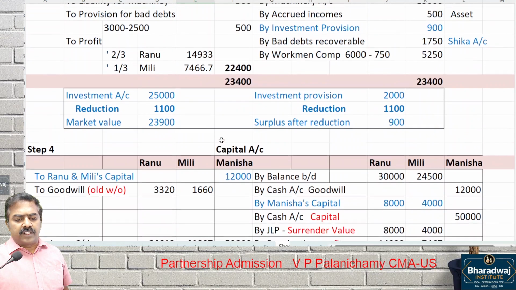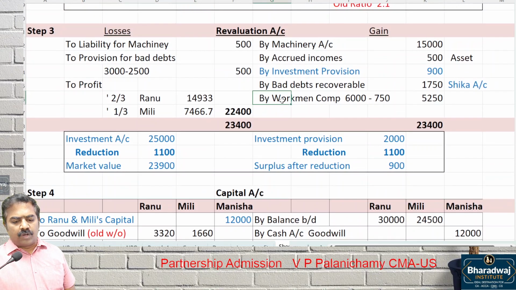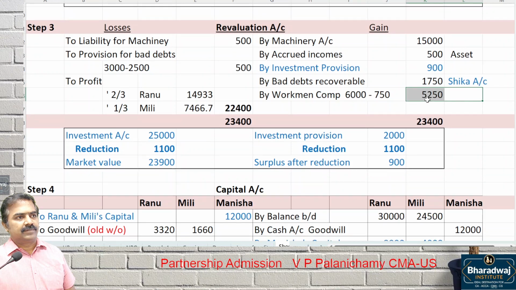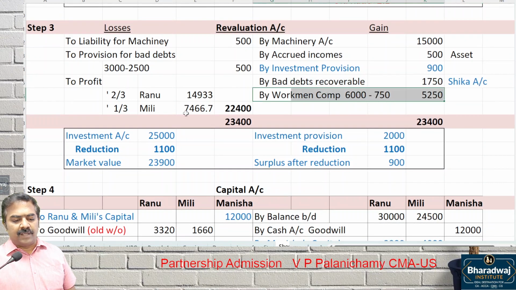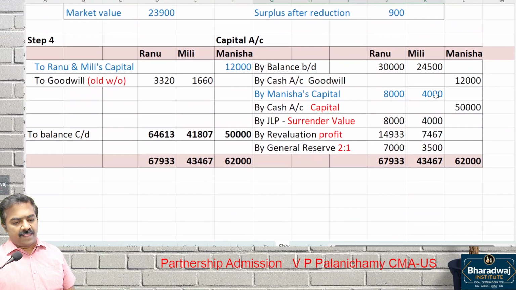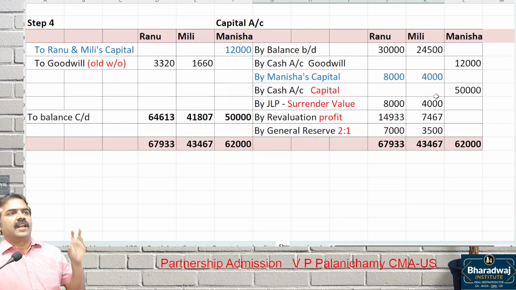Workman compensation fund, the balancing adjustment. Workman compensation fund, 6,000 less 750 is a liability. The remaining amount was transferred to which account? Revaluation account already. The revaluation profit will include the surplus workman compensation. Wherever there is a liability against a reserve, we adjust in which account? Revaluation account. Out of 6,000, 750 is the liability, and 5,250 we already adjusted in the revaluation account.